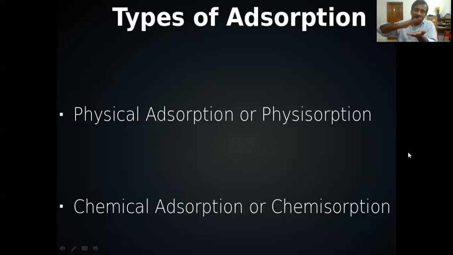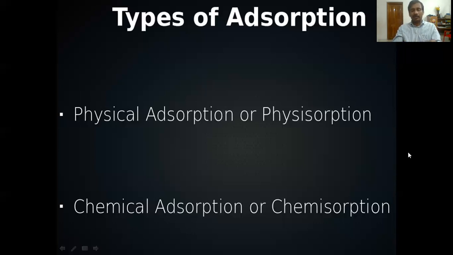So several layers are possible in the case of physical adsorption. Again, since it is a weak force of attraction, activation energy is not needed, and the enthalpy of adsorption will be very low.